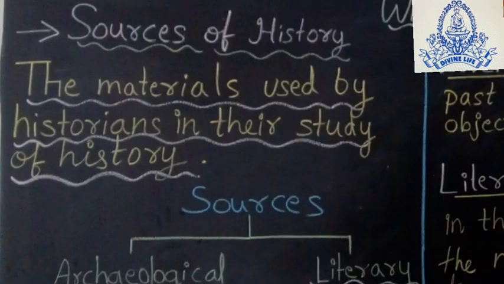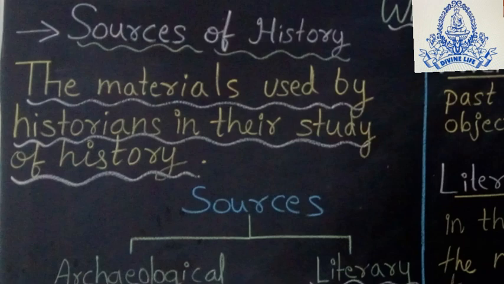Now the next point is sources of history. What are sources of history? Historians are finding out about the past, that means they are studying the past and writing about it. Sources means evidence or proof. The different materials used by historians to study history are called sources. Sources are divided into two parts: archaeological sources and literary sources.